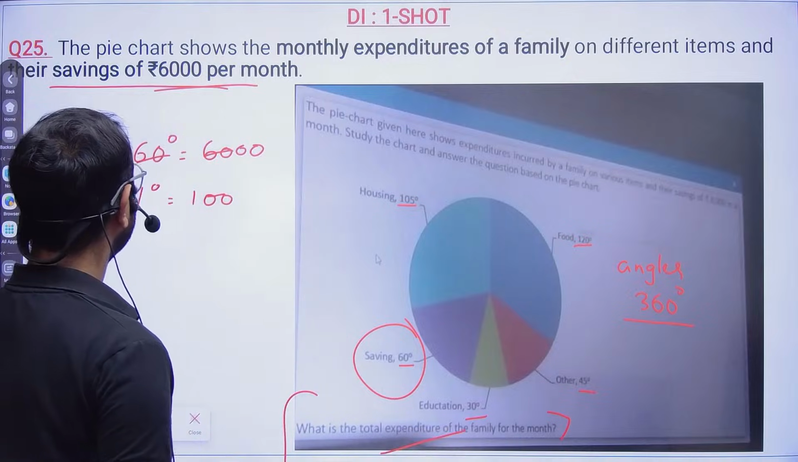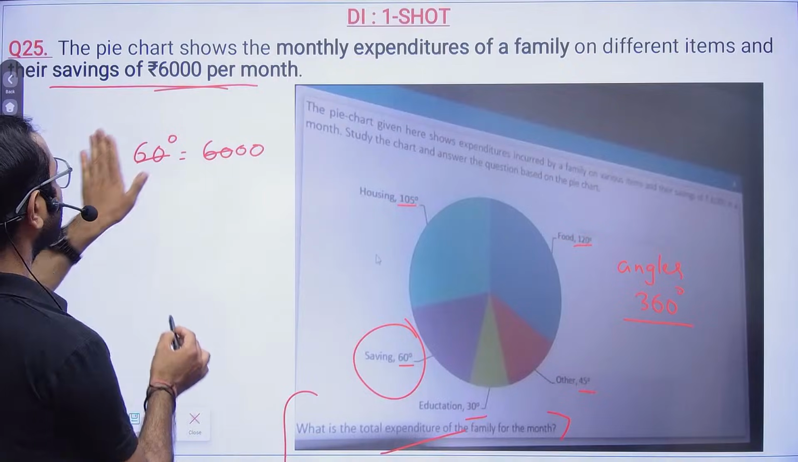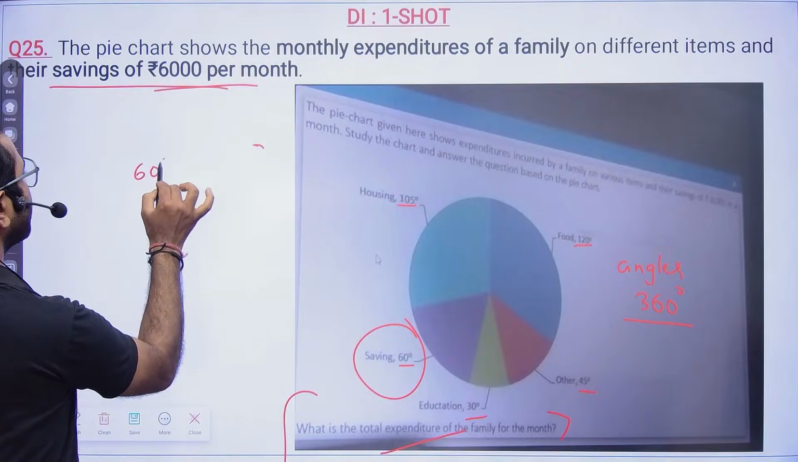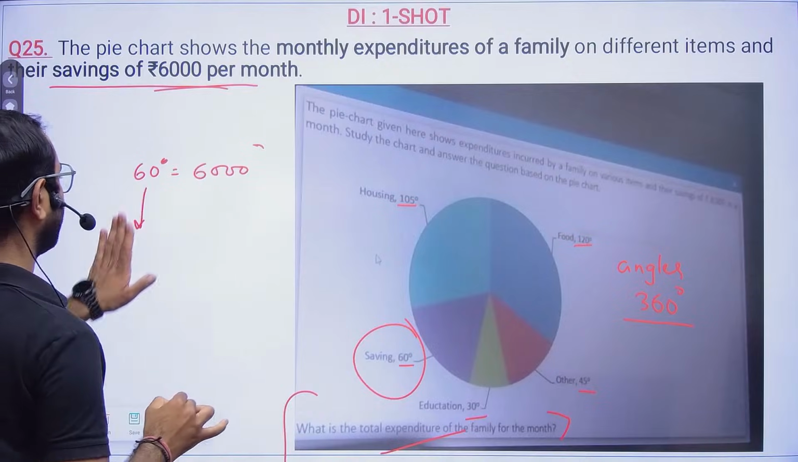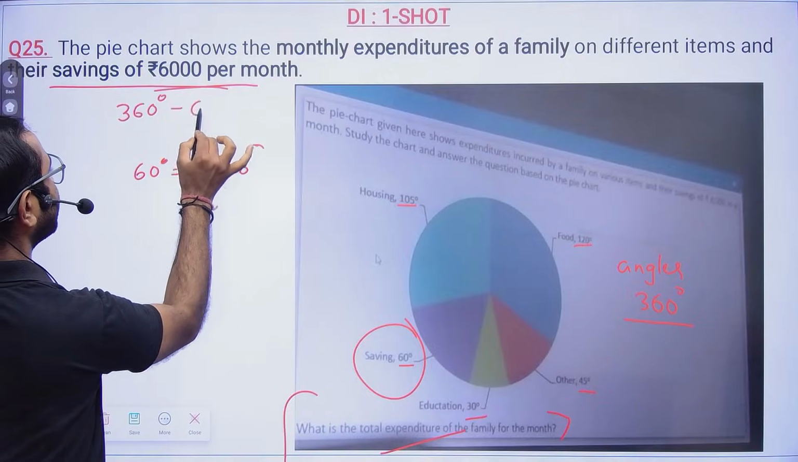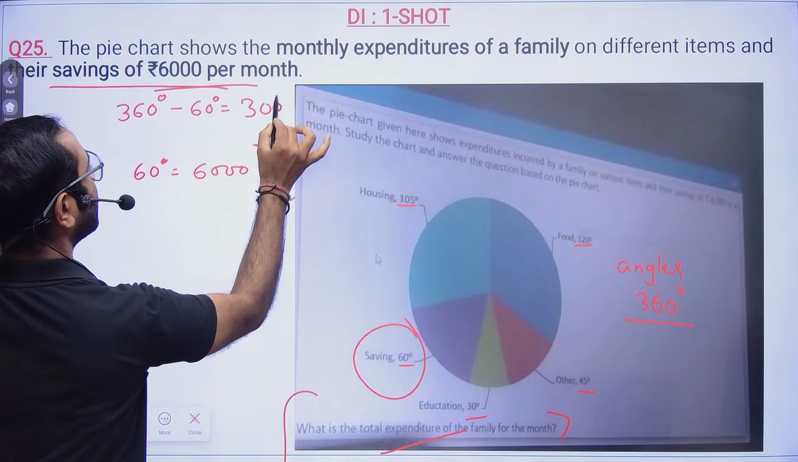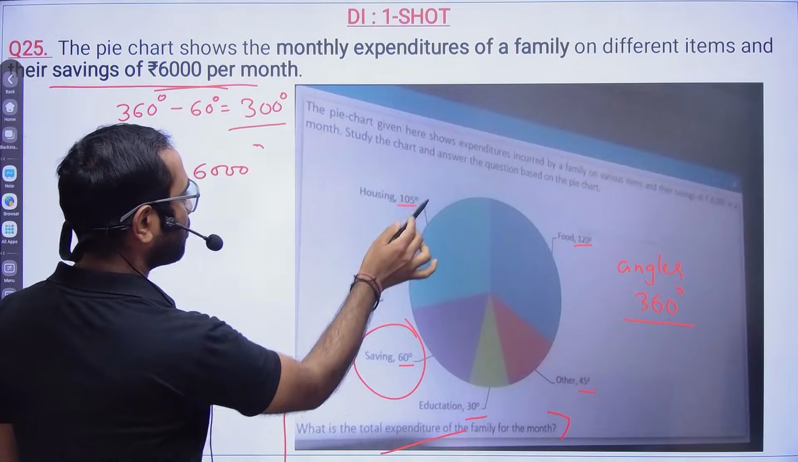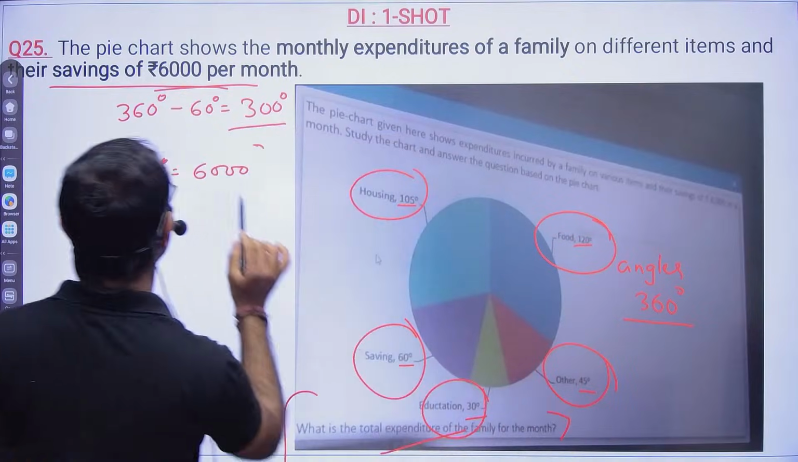So the total expenditure of the family will be, okay, we should not do it like this. So 60 degree is equal to 6,000. So for total expenditure, see, the total is 360 degree, right? And 60 degree is the savings. So 300 degree will be the expenditure, right? So on housing, food, others, education, total 300 degree.